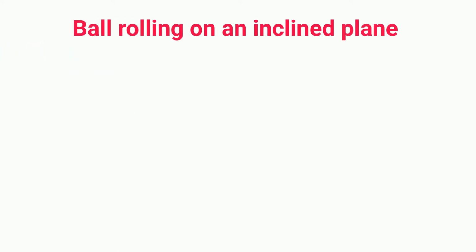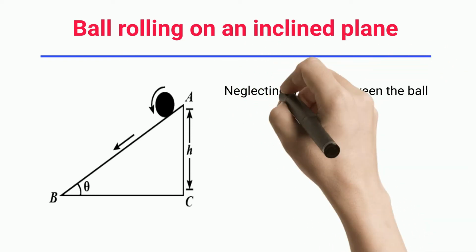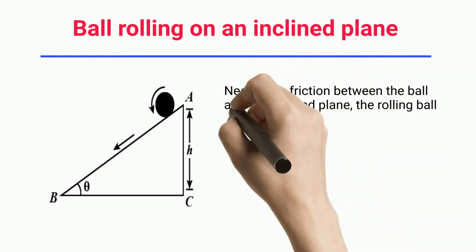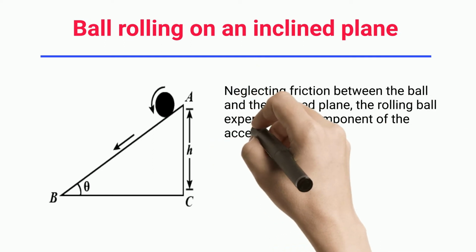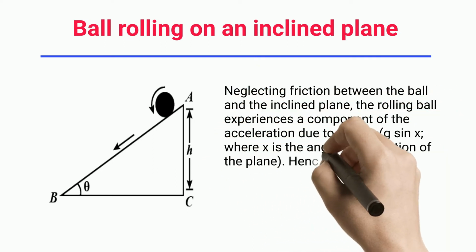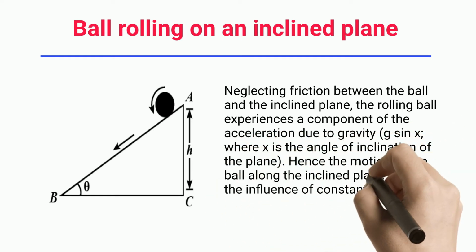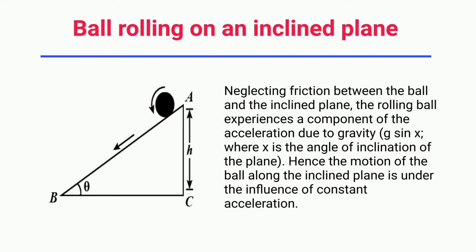Ball rolling on an inclined plane. Neglecting friction between the ball and the inclined plane, the rolling ball experiences a component of the acceleration due to gravity, g sin x, where x is the angle of inclination of the plane. Hence the motion of the ball along the inclined plane is under the influence of constant acceleration.